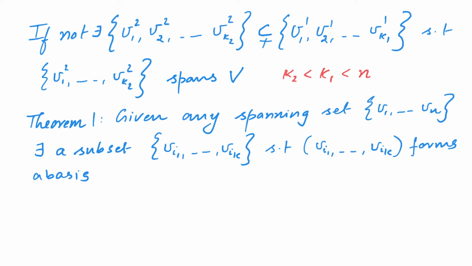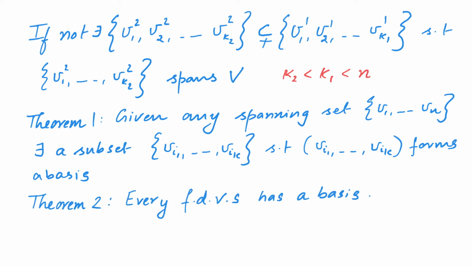Given any spanning set, we saw that there are only two possibilities. Either it's minimal or it's not minimal. If it's not minimal, then there is a smaller spanning set. If that is not minimal, there is a further smaller set, etc. And this process has to stop at some point, because at max there will be n stages in between. And thus, starting with a spanning set, we can throw away some of the vectors to obtain a minimal spanning set. And we take this minimal spanning set and order them as a list. That would be our basis.